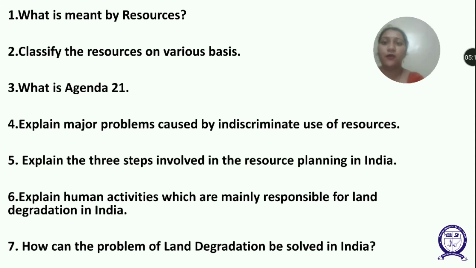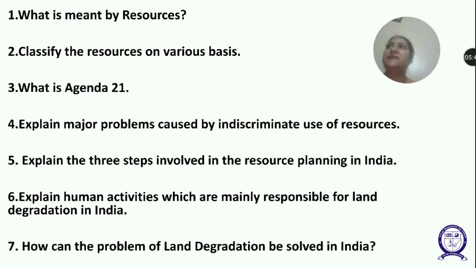Now our fifth question is, explain the three steps involved in resource planning in India. Resource planning is a technique or skill of proper utilization of resources. Planning is a widely accepted strategy for judicious use of resources.